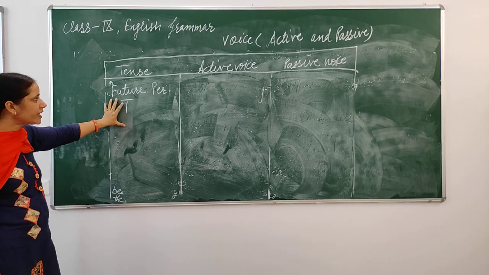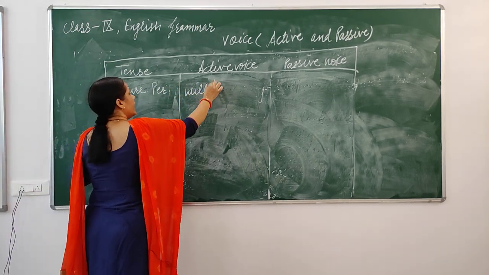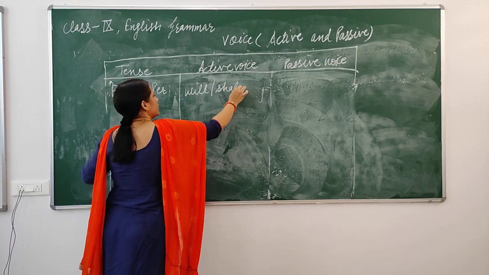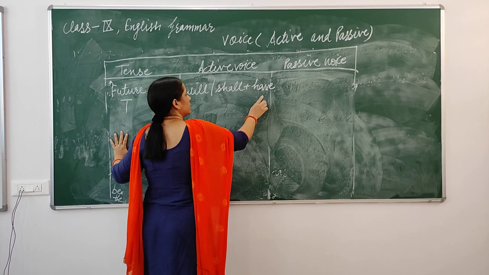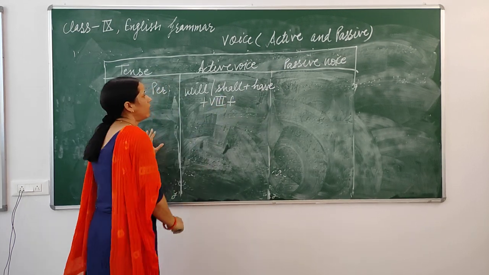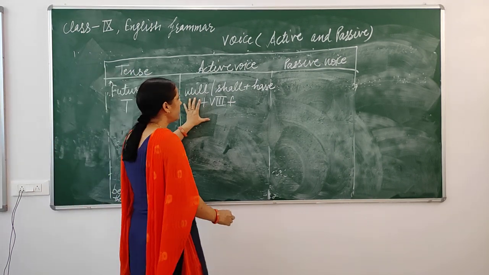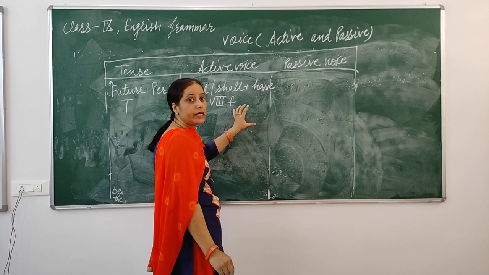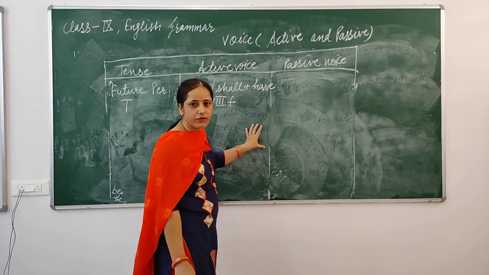In future perfect tense, in active voice form, we have will, shall plus have plus third form of the verb. When we convert it into passive voice form, we use been, like the present perfect continuous and past perfect continuous.